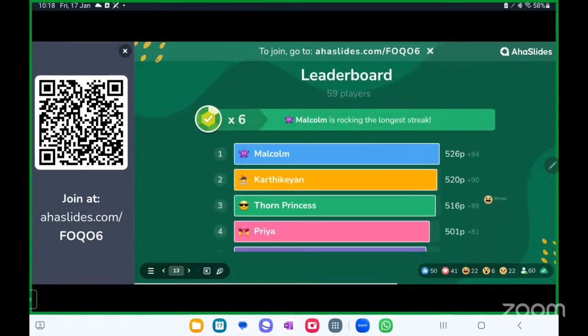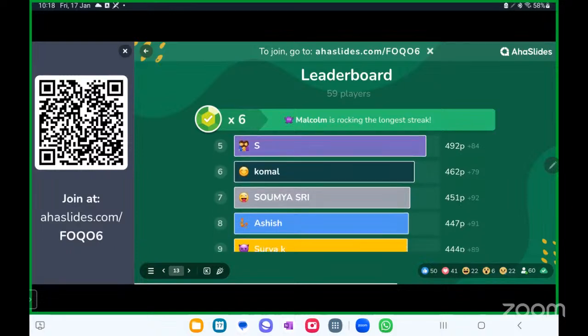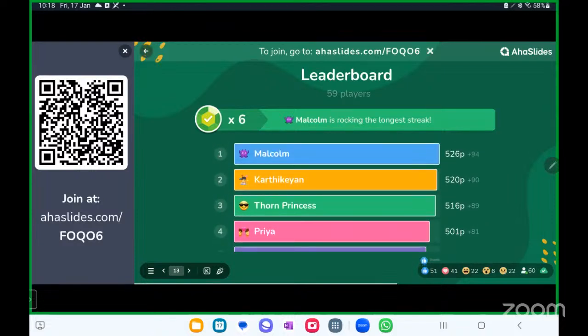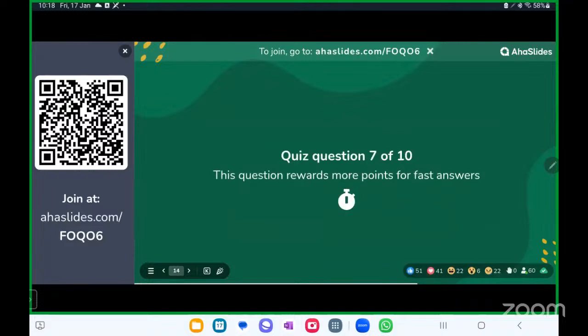All right. Malcolm is leading, followed by Karthikeyan, Dawn Princess, Priya, Komal, Soumya Shri, Ashish, Surya, and Sushma. Okay, good. So moving on to your seventh question.